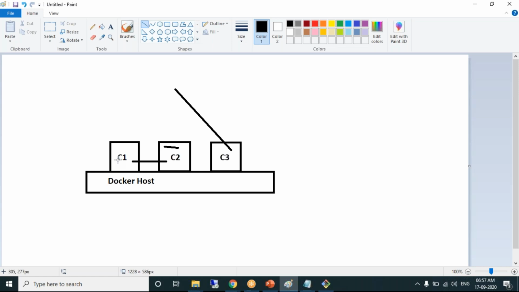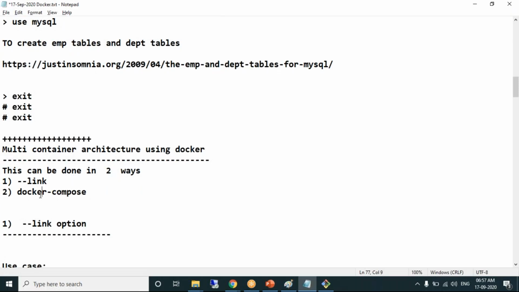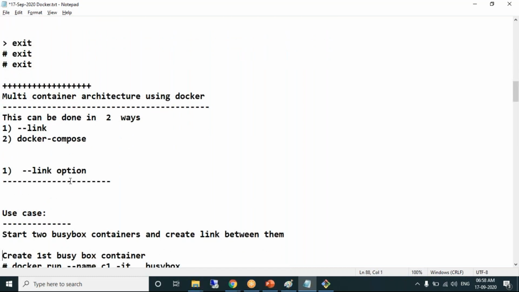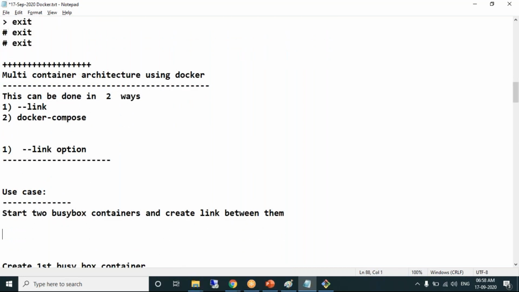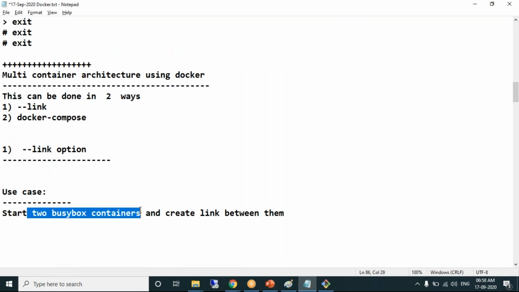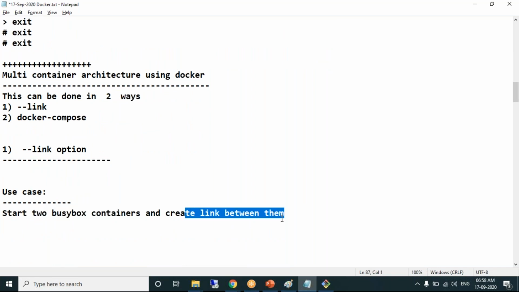That linking can be established in two ways: by using --link is one way. The other way is by using Docker Compose. I am showing you now how we can link two containers by using --link. In this example, we are learning how to link two containers, just a linking between the containers. Start two busybox containers and create a link between them. Two busybox containers I want to create.